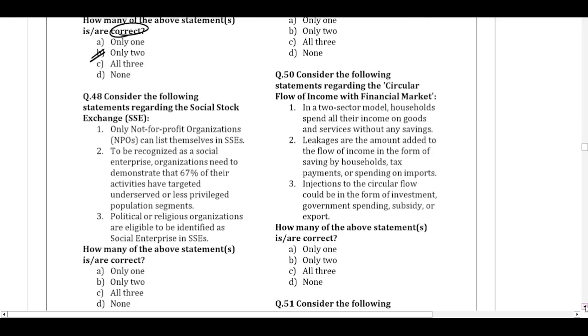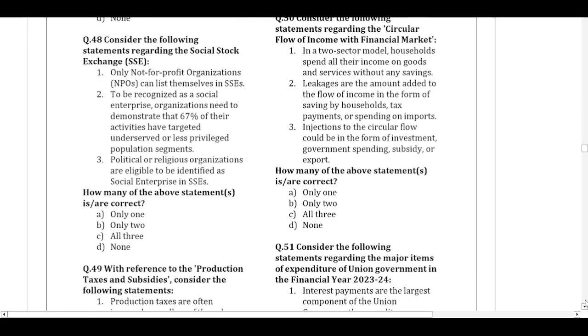Consider the following statements regarding the social stock exchange. Now, what is a social stock exchange? In the stock exchange, the BSE and the NSE, the for-profit companies who are the listed companies, they raise their funds for their business needs, the equity or the debt and all of this. A social stock exchange is a place where whether the non-profit organization or the profit organization, they will raise the money only for those causes which are the social causes. It cannot be for some other motive, but only for the motive of social service.